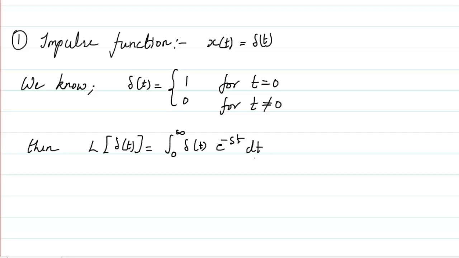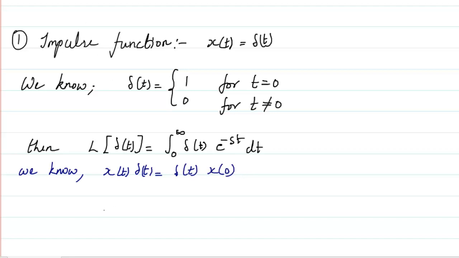Now we know that if you multiply any function x of t with delta of t, it is as good as writing delta of t multiplied with the function value at 0.